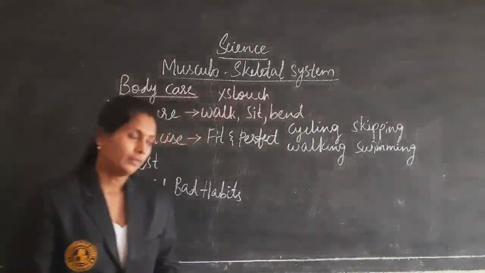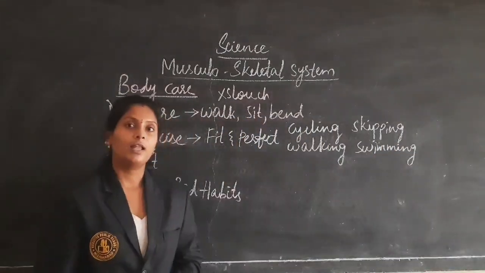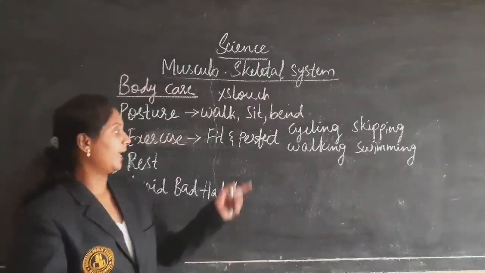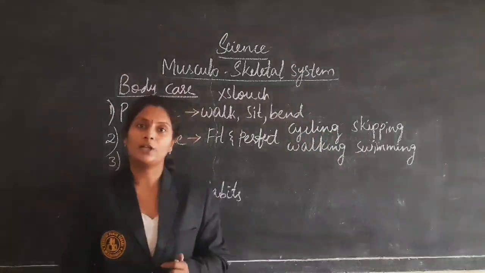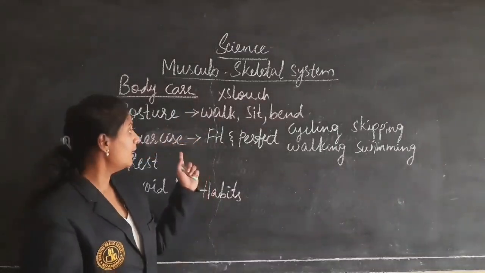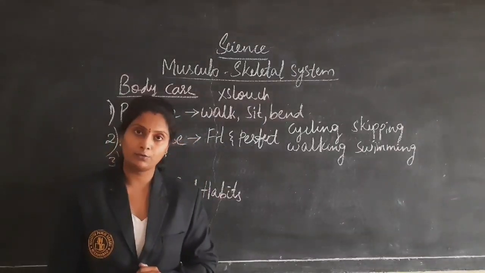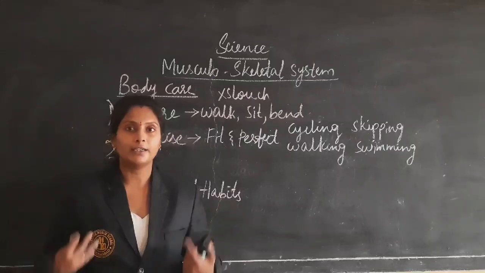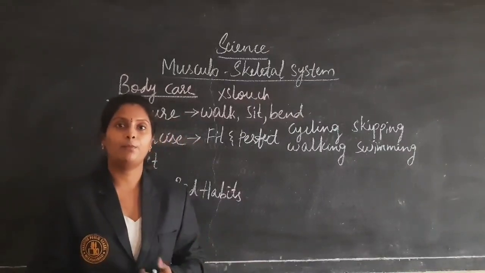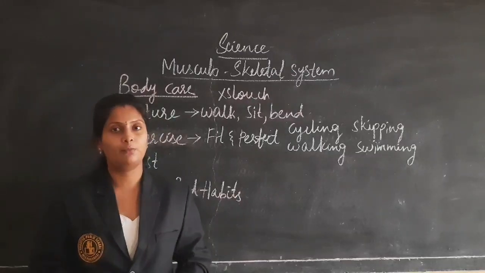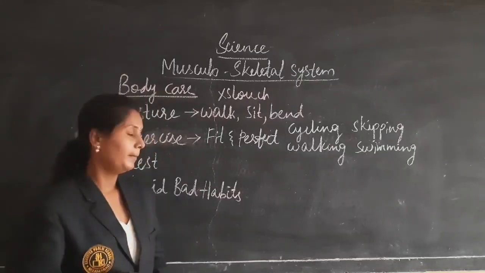Okay, some exercises we have to do, like yoga, cycling, walking, skipping, swimming, jumping. These all come under the exercises. Why do we have to do these exercises? To maintain our body weight. And if we maintain our body, all the organs in our body will be functioning very perfectly.